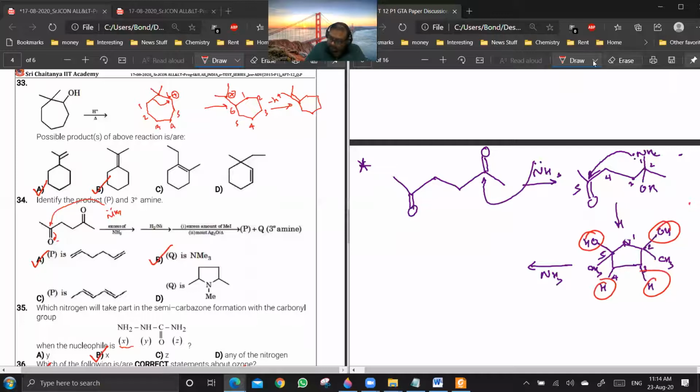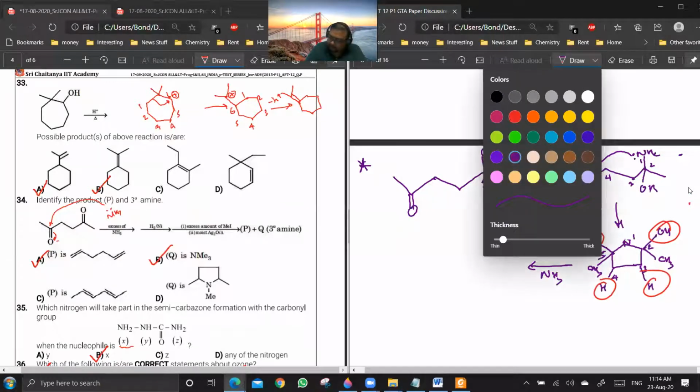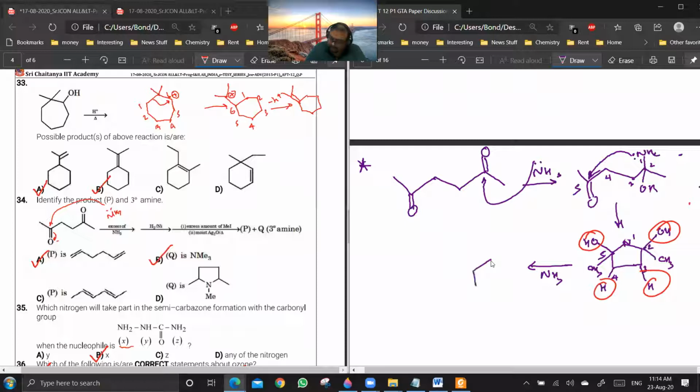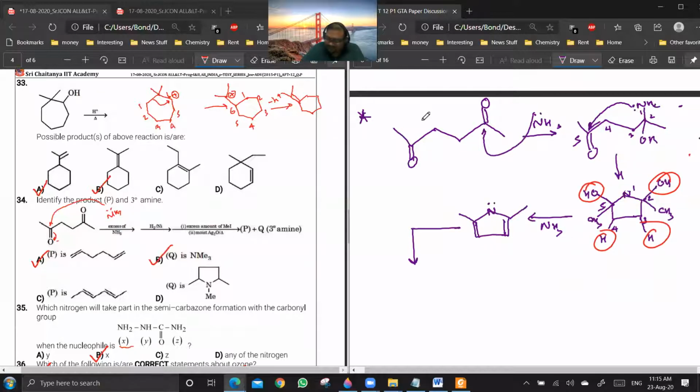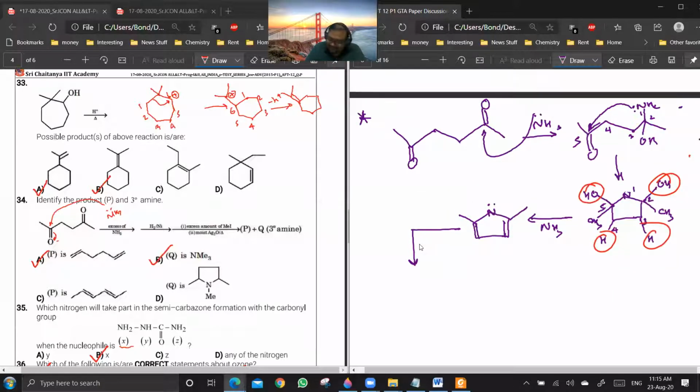So in that case, you'll be getting like this. Yes, Vaishnavi. Nothing, that was by mistake, just getting bored, raising hands. Okay, H2 and Ni. This converts all the double bonds into single bonds. So now you are left with this.